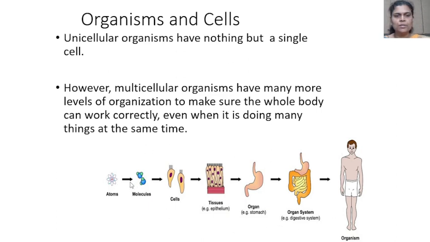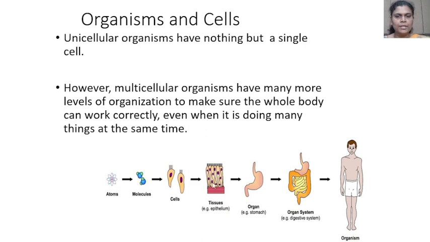Here, look at the picture. There is a diagrammatic representation of the level of organization of an organism. Here, we see the atom. Many atoms together form the molecules. Then molecules together form the cells. Many cells together form the tissues. Here, the example is the epithelium, which is also known as the epithelial tissue.